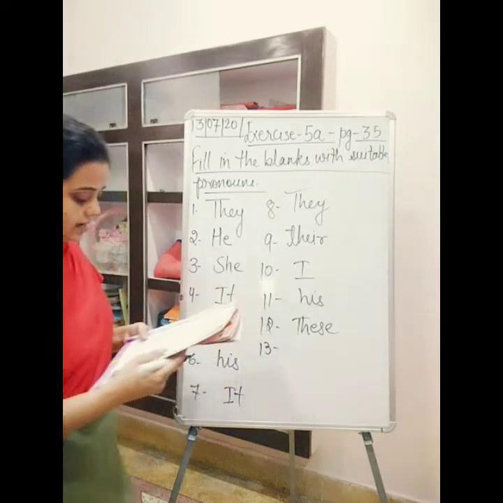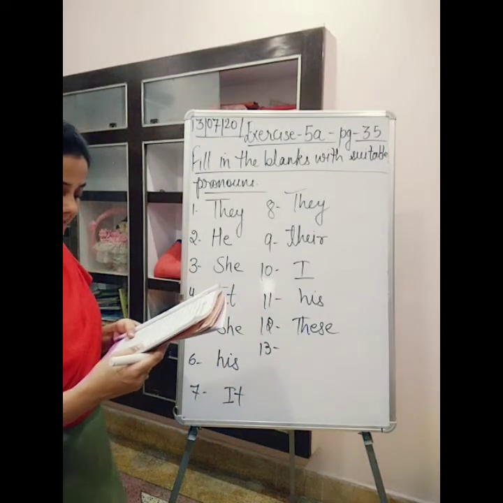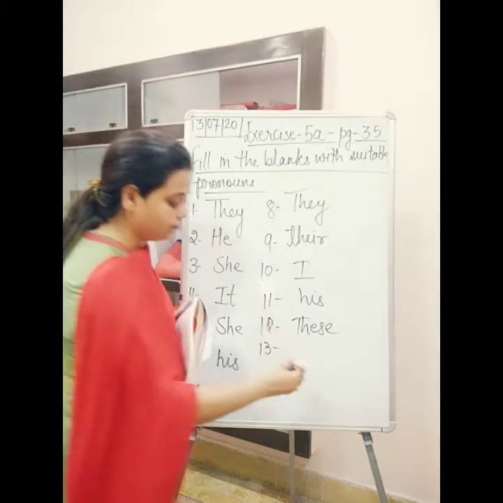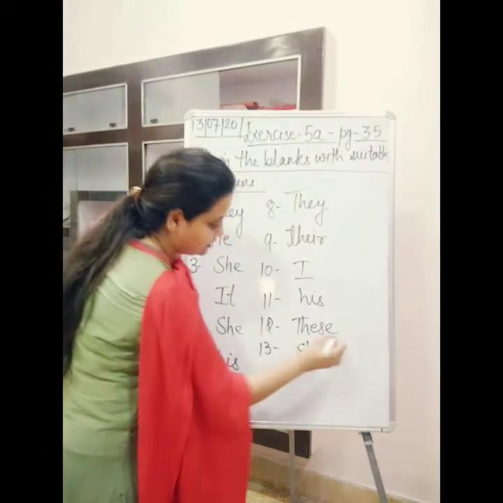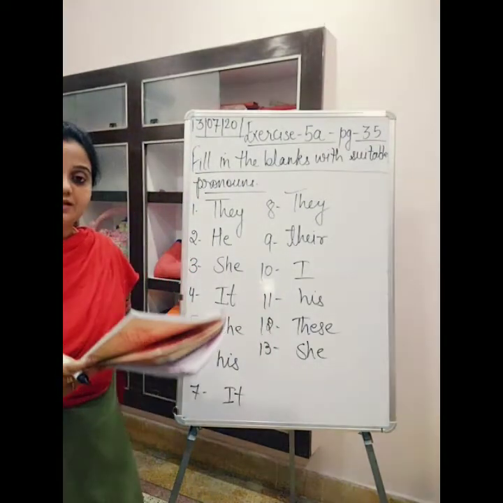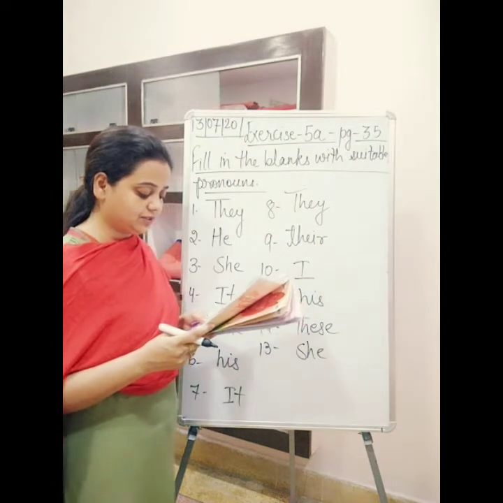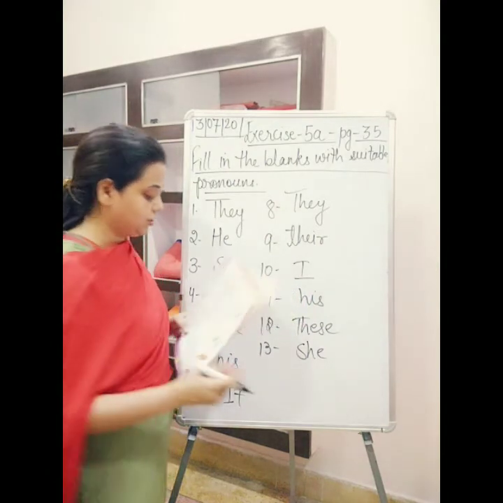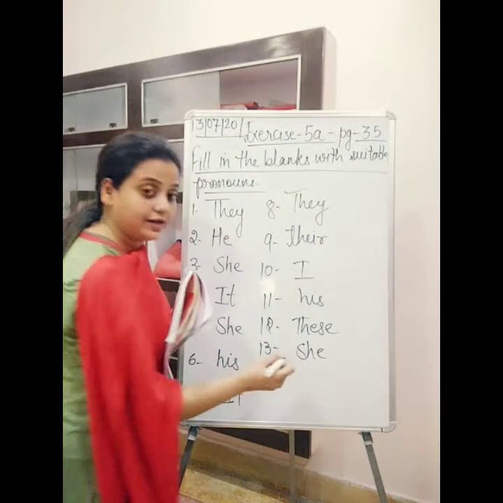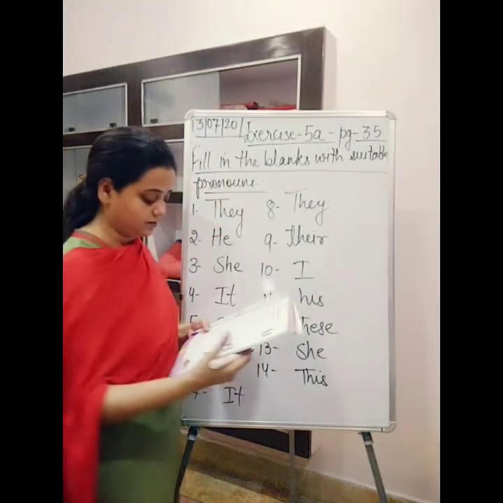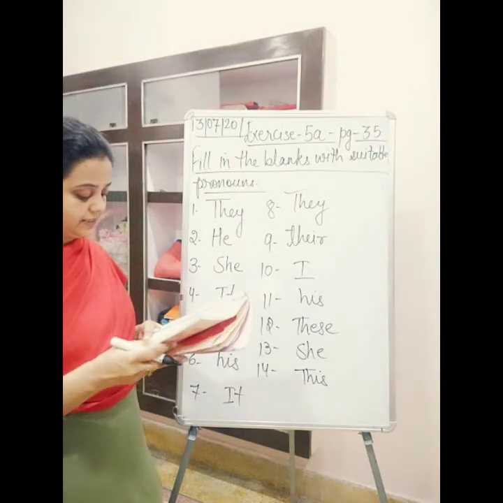Then, Anu is a good girl. She studies in class 3. So for Anu we are using a pronoun. We use she. We write over here, she studies in class 3. Then, I can't wear this t-shirt. This is very tight. So for t-shirt we are using this, because it's neuter gender and singular. Okay, this is very tight.